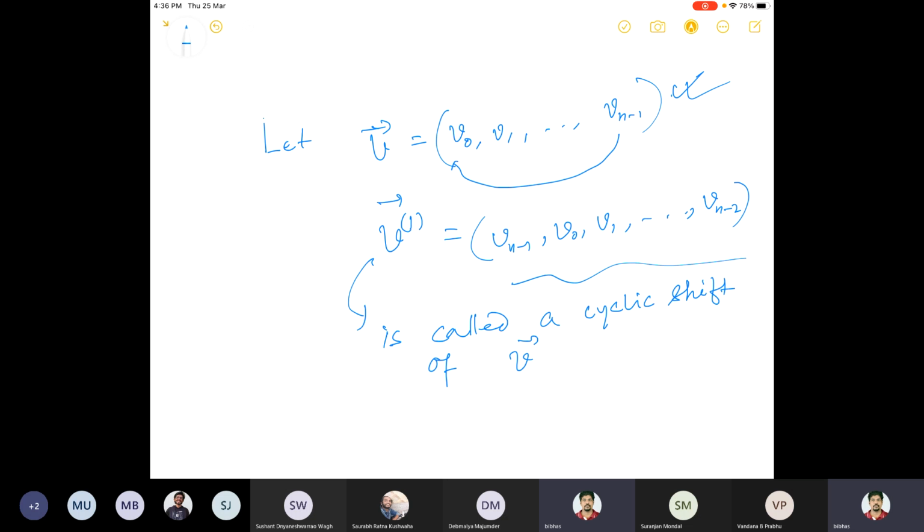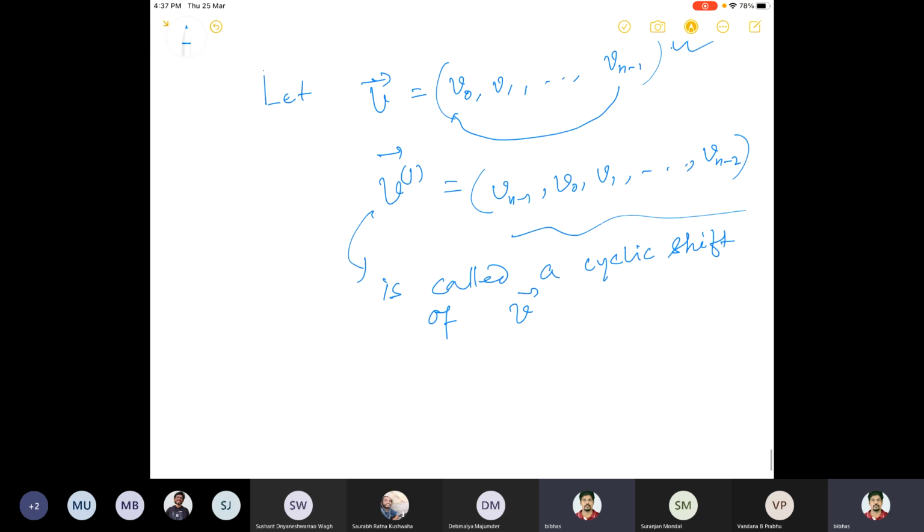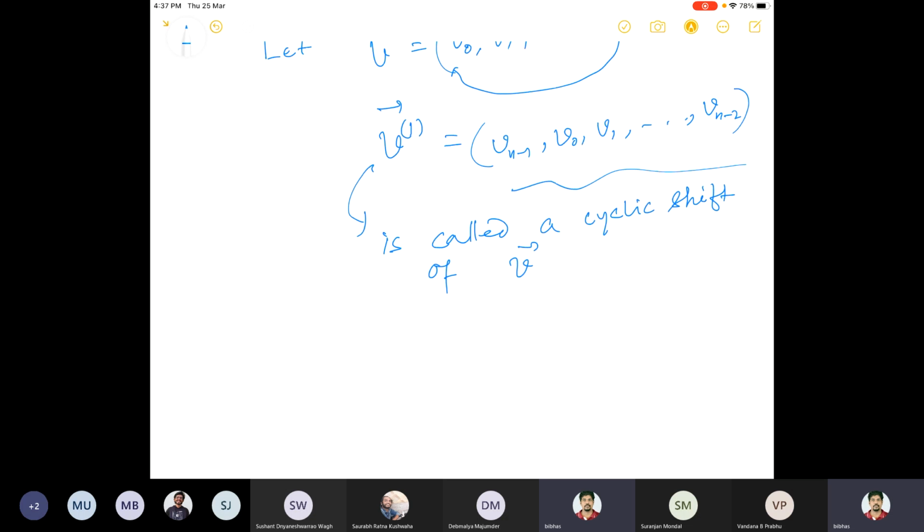Okay, same thing is happening here, but we will interpret this using a different language. Okay, because the computation for the syndrome decoding was hard for arbitrary linear code. We want to make it a little simpler. Okay, so that's why we'll be imposing an extra condition on the linear code, which is a subspace, a vector space. So this is one shift, cyclic shift.